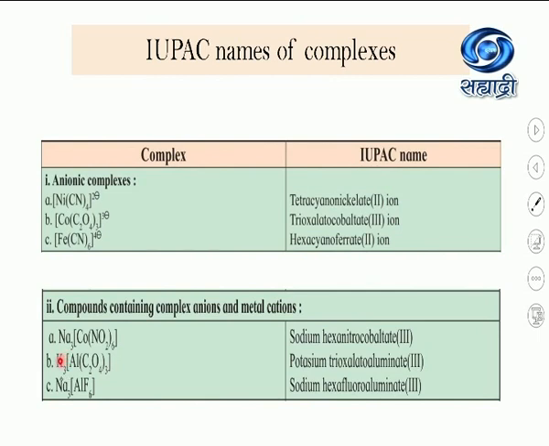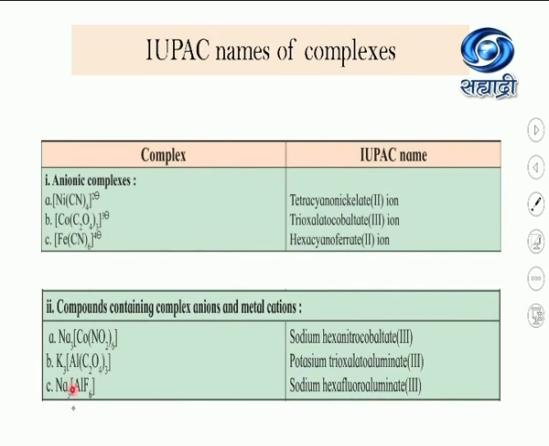Now see the second example, K3[Al(C2O4)3]. Potassium is outside the bracket, so we write it as it is. No need to change the ending here. Listen carefully. We change the name of the metal to end with ATE when it is in an anionic complex. Potassium is outside the bracket, so we write it as it is. Then the name of the ligand, there are 3 oxalate ligands, so we write trioxalato. Then the name of the metal, aluminate, and the oxidation state in a bracket, that is 3, and it should be in Roman numerals again.